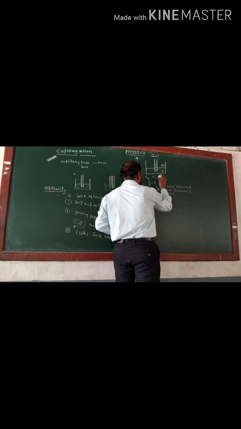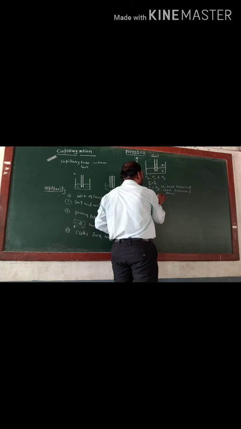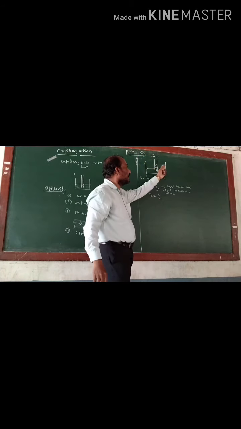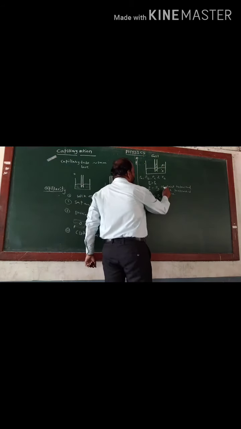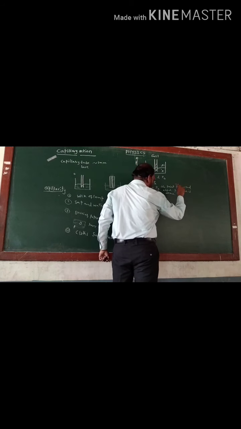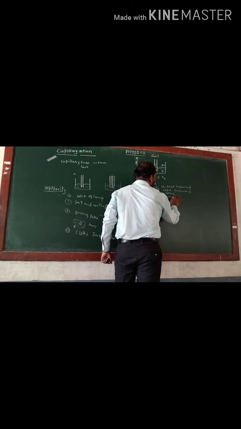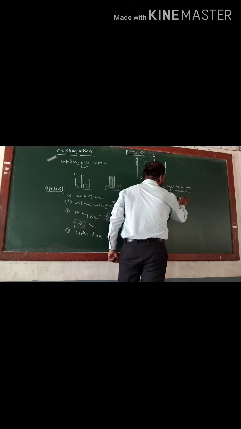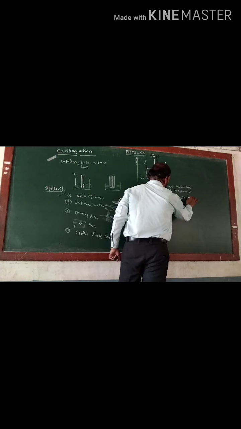So now here PA is equal to PC, pressure at point A and pressure at point C. Therefore, these two are in the atmospheric region, so here it is atmospheric pressure.